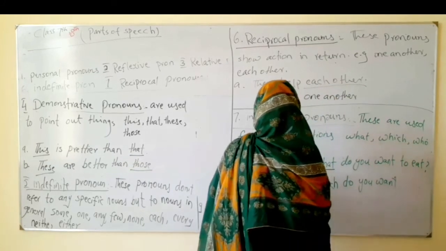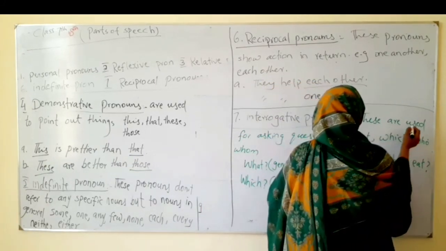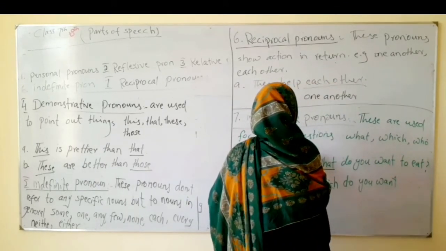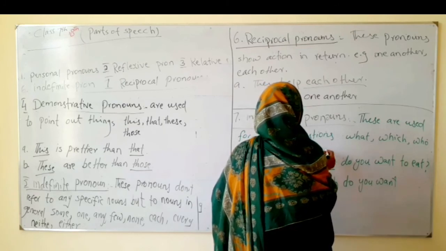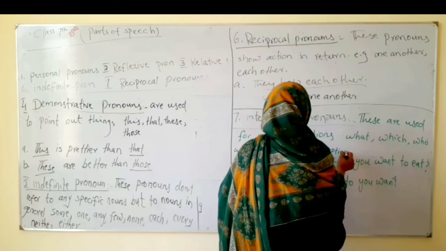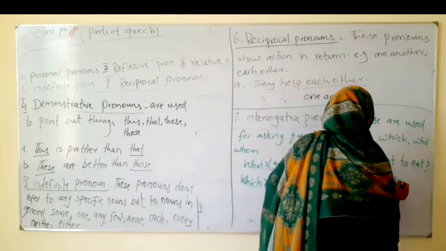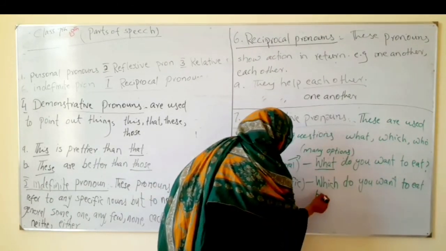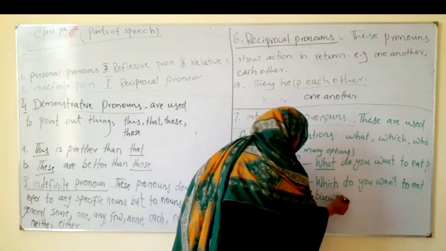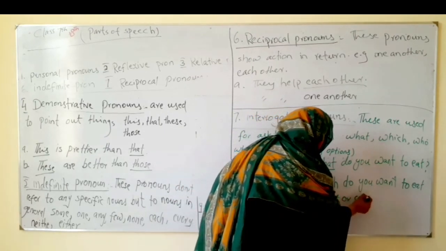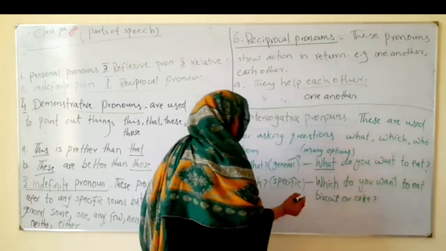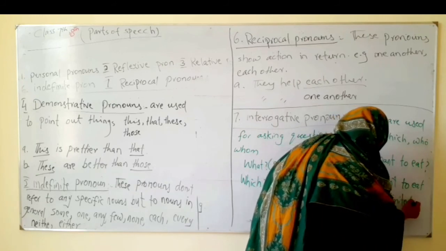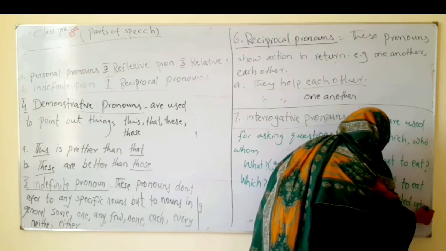Here you have limited options. Only two options are there.